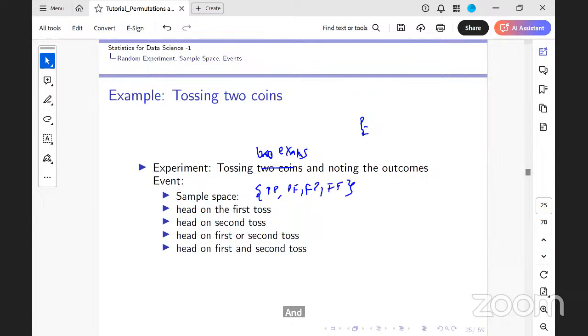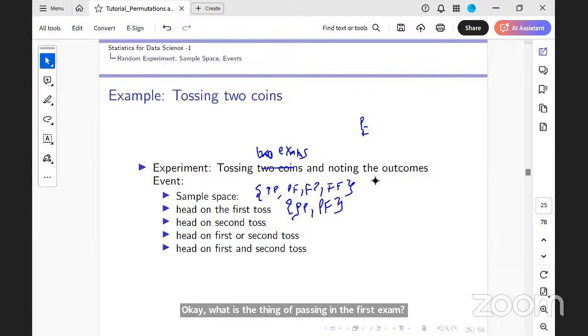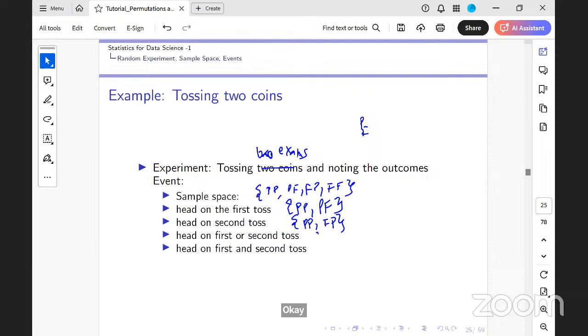Yes, ma'am. What is the event of passing in the first exam? PP and PF. Passing in the second exam alone? FP and PP. Passing either in the first or the second? PP, PF, and FP. Passing in the first and the second? PP, PP only.